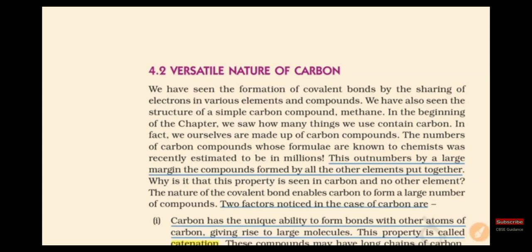We have seen the formation of covalent bonds by sharing of electrons in various elements and compounds. In the previous video, we discussed the bonding of carbon-carbon and of carbon with other elements by sharing electrons. That is called covalent bonding. The outermost electrons are shared by making the covalent bond. A covalent bond may be a double bond, single bond or triple bond. Depending upon the bonding, you can classify the carbon compounds into saturated and unsaturated. We will discuss that in a later video.